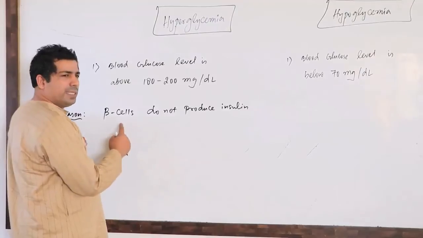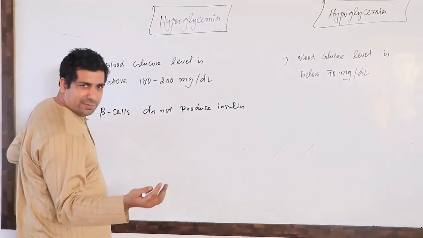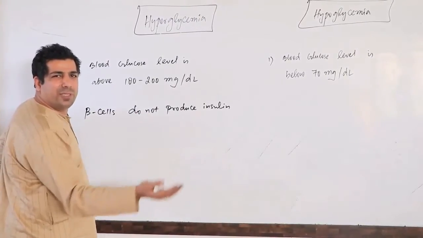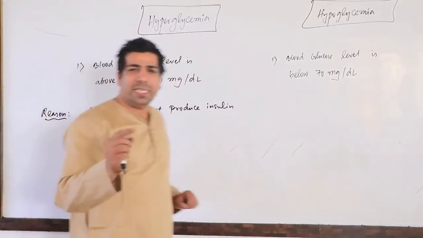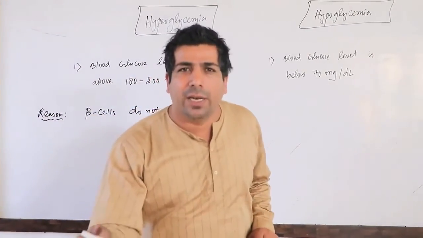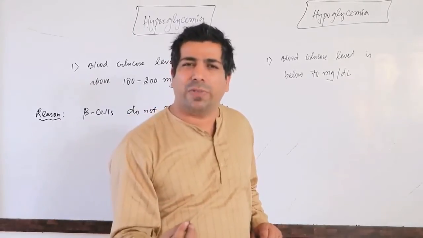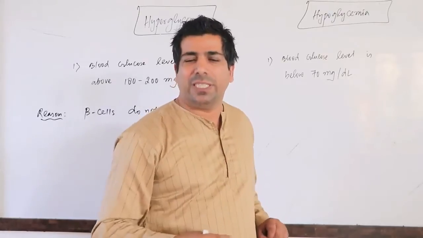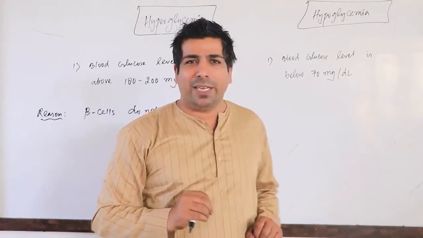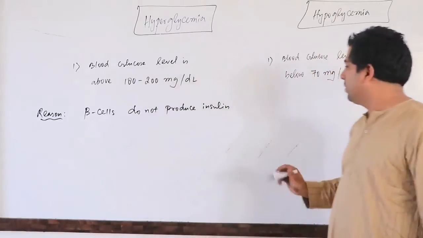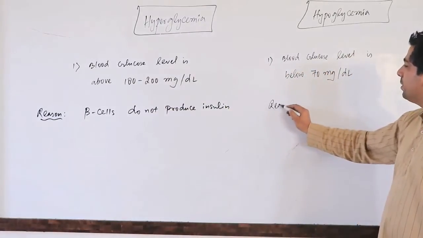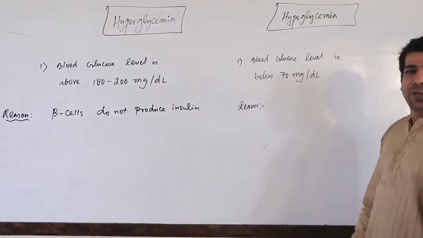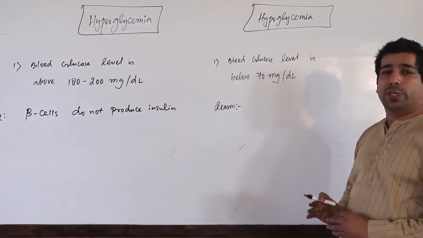Or the beta cells may produce defective insulin, which is not functioning properly, or they may produce a very small amount of insulin. So the reason can be any of these. Now, in hypoglycemia, the blood sugar level is going down, and it will go down only when insulin is produced in large amount.